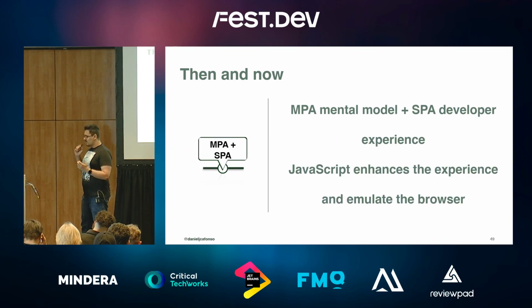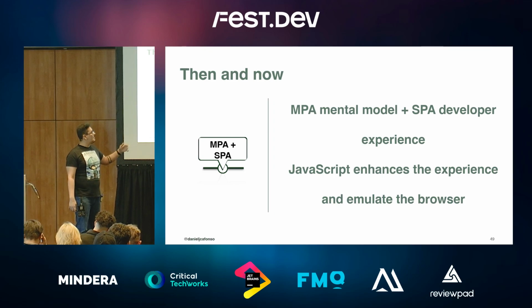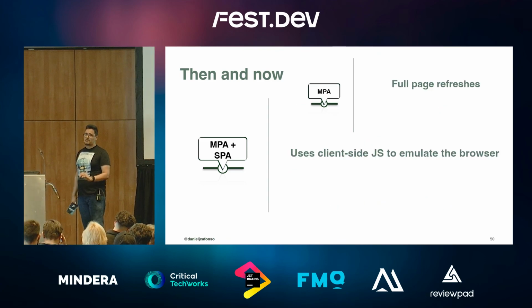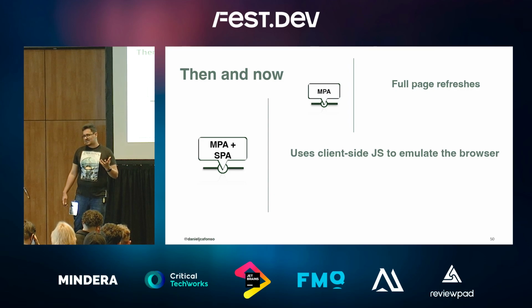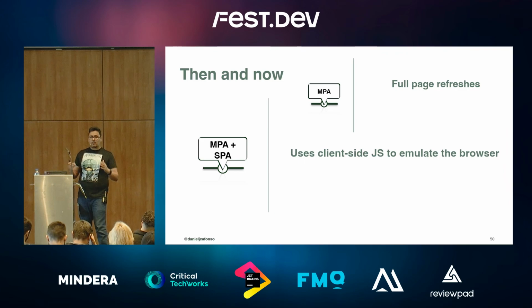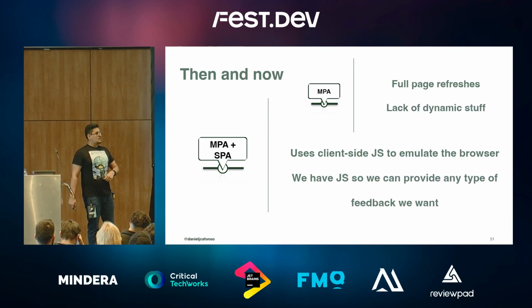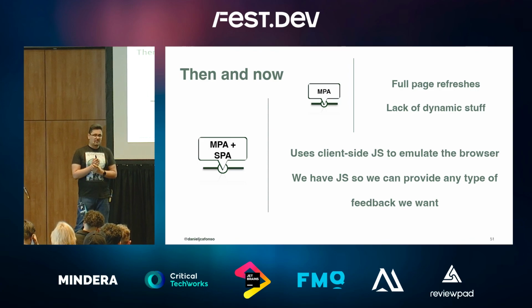Think about it. Let's see the issues that we had with each one of them and we'll go through it. So, full page refreshes. Now, JavaScript is there to emulate the browser and do exactly the same thing that the browser does, but adds a couple of other caveats and a couple of other extra stuff that you will see. But now we use the default behavior. We use the web how we learned it. We do the same patterns we were doing with MPAs. Well, if we have JavaScript, we can add the dynamic stuff, so we don't suffer from the same issue.